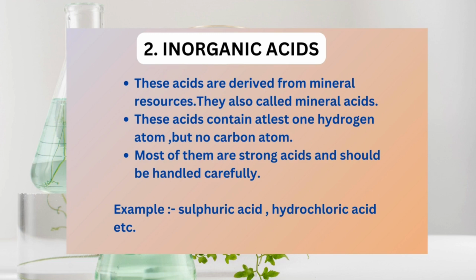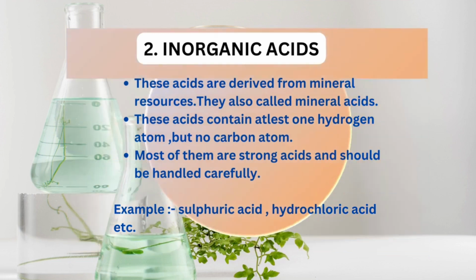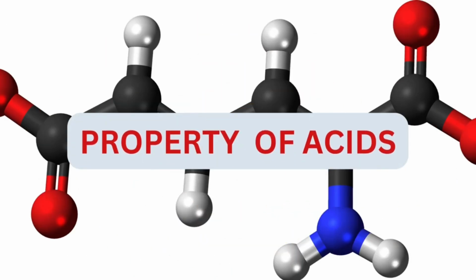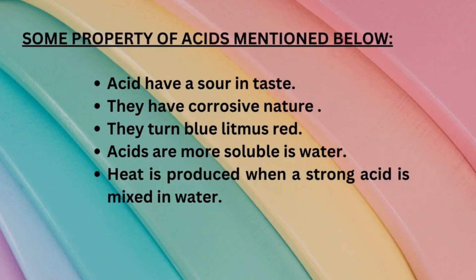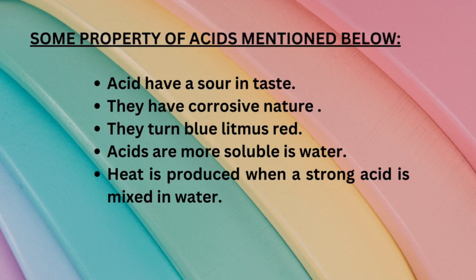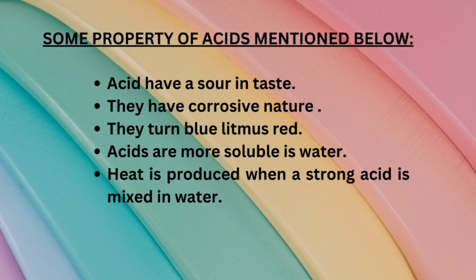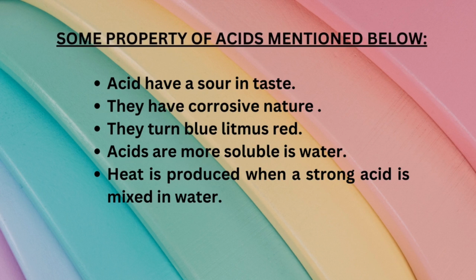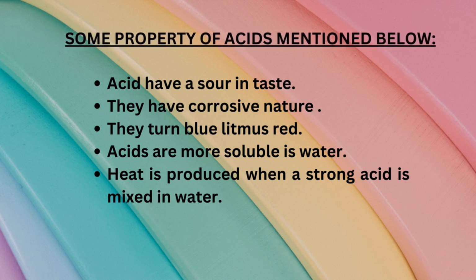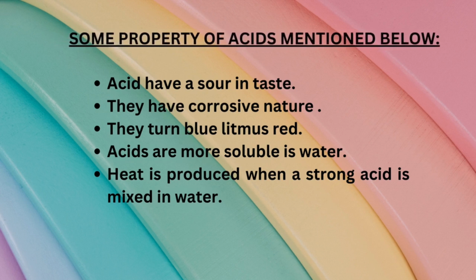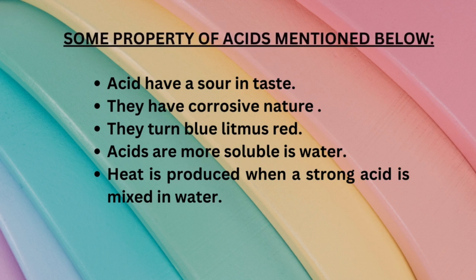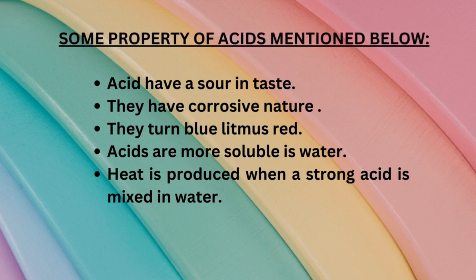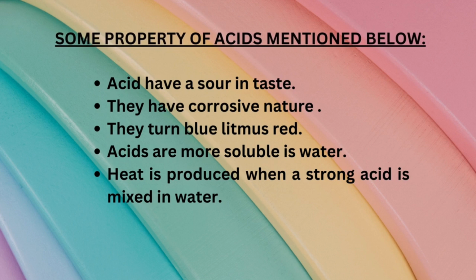As we learned about acid, source of acid, and type of acid, now we are talking about properties of acids. There are some properties of acid mentioned below, like acids have a sour taste. Yes, all acids are sour in taste. Some are more sour and some are less sour, but acids are sour in taste. This is the identification of acid. How to identify? If anything is sour, it means acid is present.